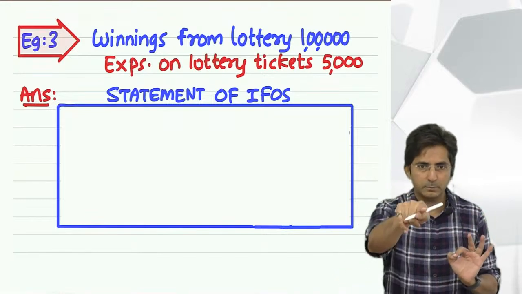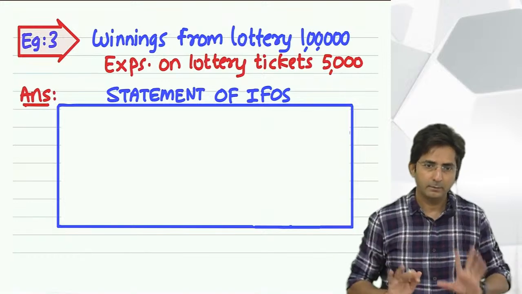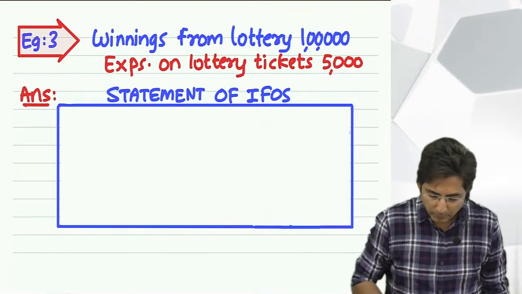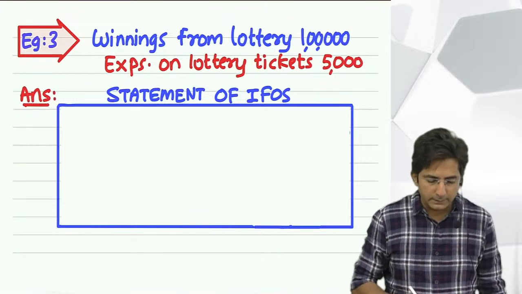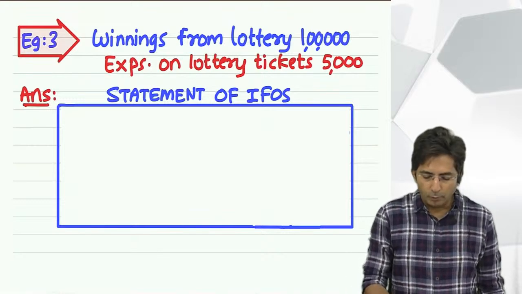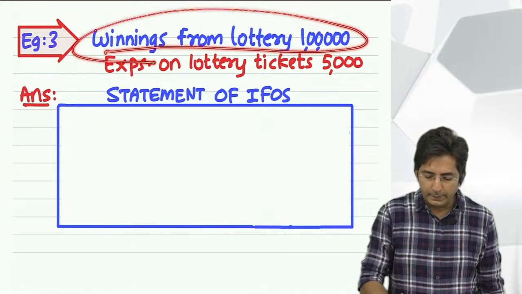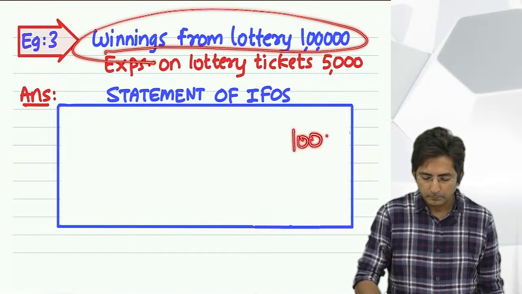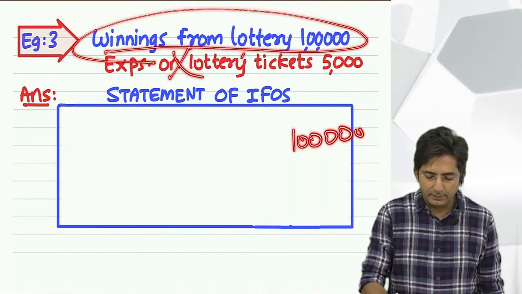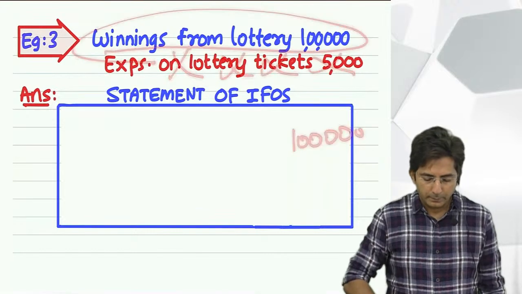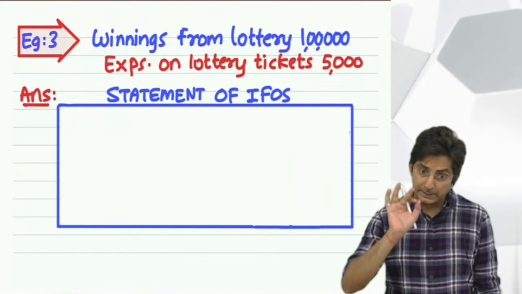Just a moment, he has got some doubt. You were raising hand. Okay, fine. So tell me, how will be the presentation of this thing then? Winnings from lottery, I will simply put it in the outer column. And expenses, I will ignore it. Okay. But see, this point was specifically for winnings.